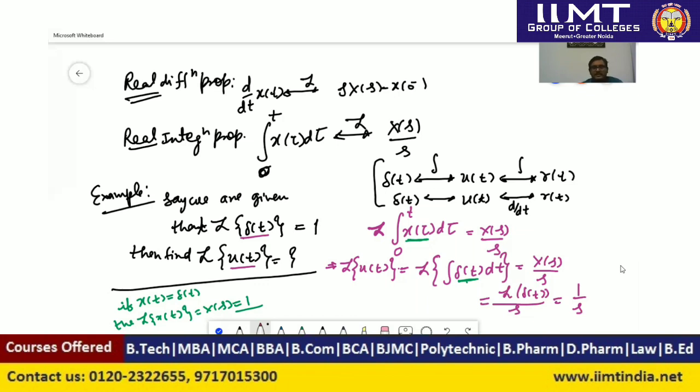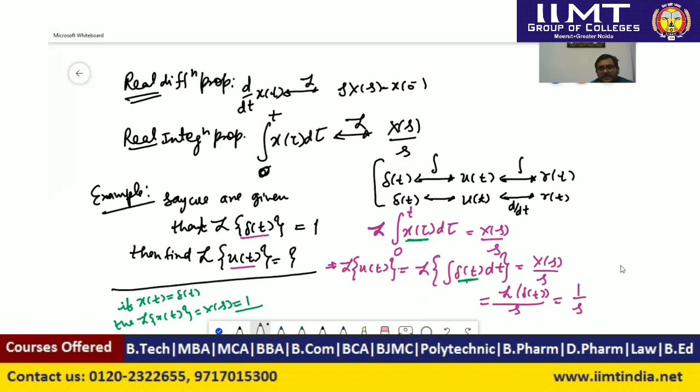In the real differentiation property, we use this property when we know the Laplace transform of some given signal. Suppose a signal x is known to us, and its Laplace transform is also known. If we have to find the Laplace transform of another signal which is the derivative of the previous signal, we can use the real differentiation property.